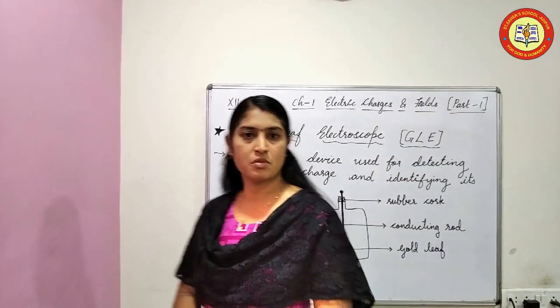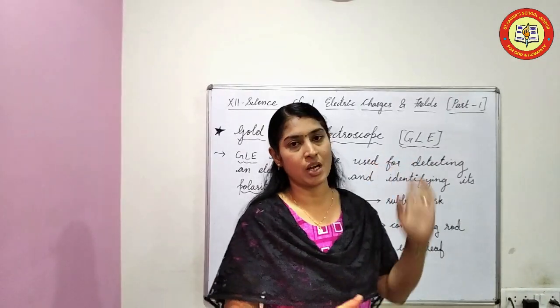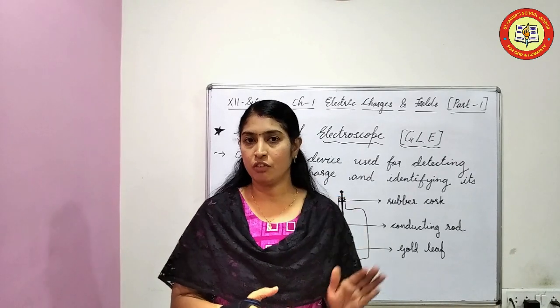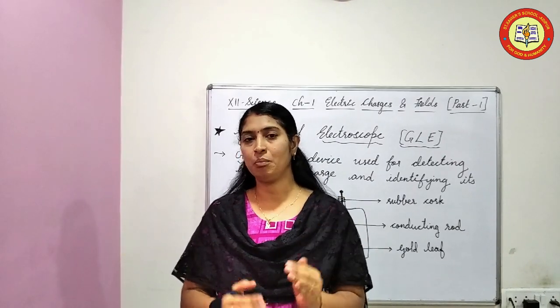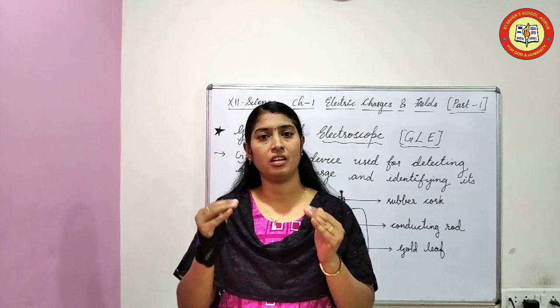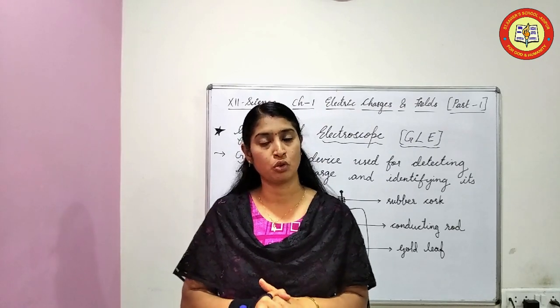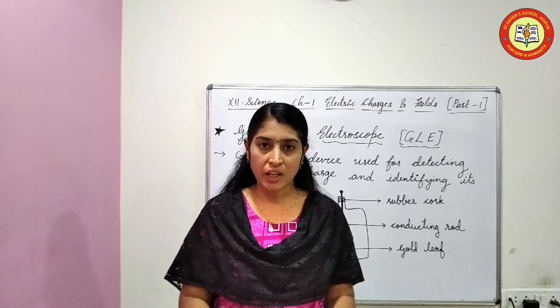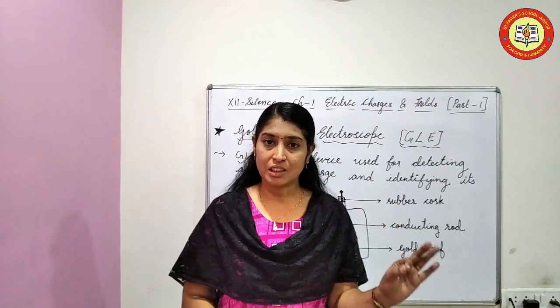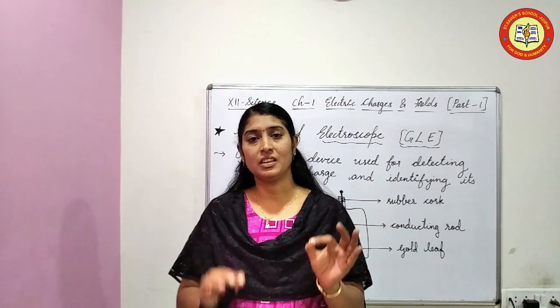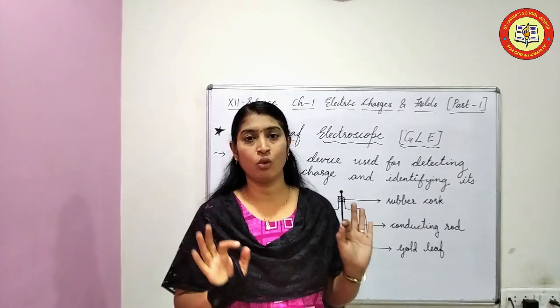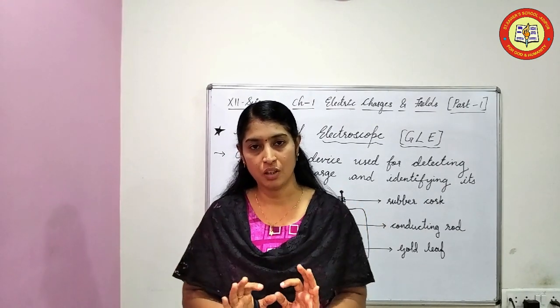So I am stopping the first part of the first chapter. Whatever notes you have written, please go through them, and do a thorough reading of your textbook also. Today itself, study all these points up to the gold leaf electroscope.